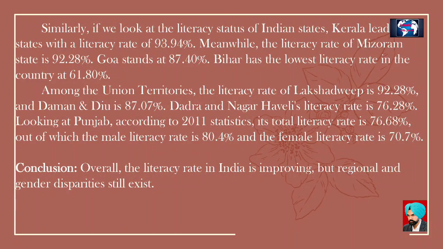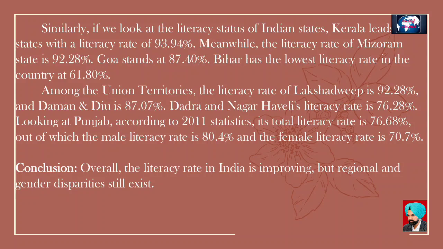Similarly, if we look at the literacy status of Indian states, Kerala leads all states with the literacy rate of 93.94%. Meanwhile, the literacy rate of Mizoram state is 92.28%. Goa stands at 87.40%. Bihar has the lowest literacy rate in the country at 61.80%. Among the Union territories, the literacy rate of Lakshadweep is 92.28% and Daman and Diu is 87.07%. Dadra and Nagar Haveli's literacy rate is 76.28%.